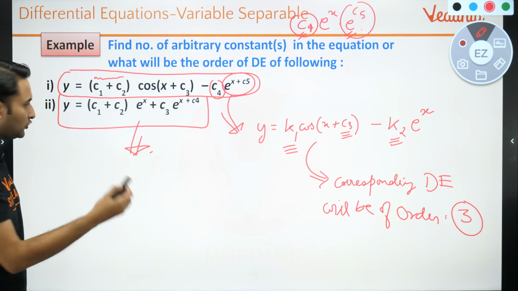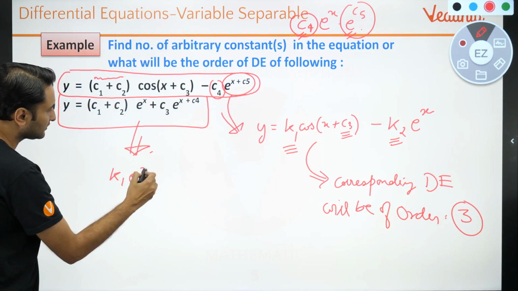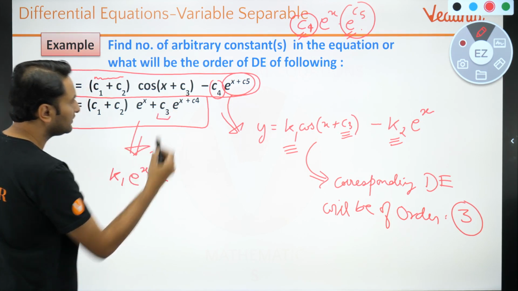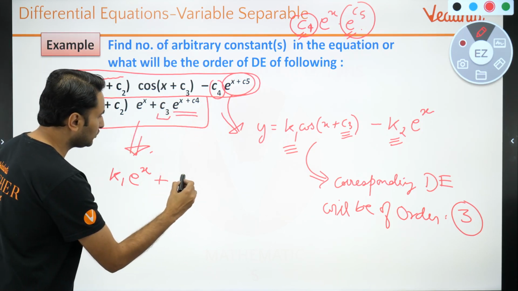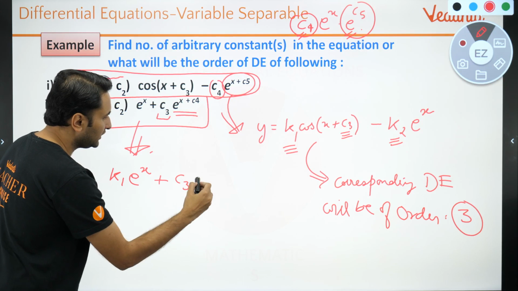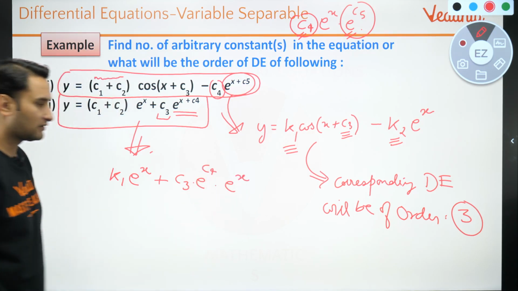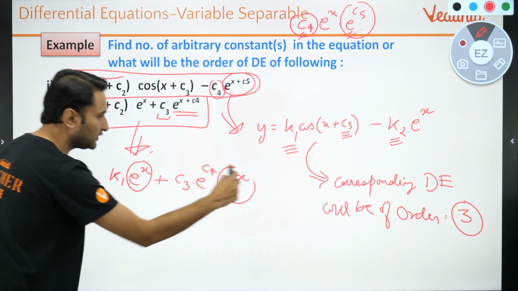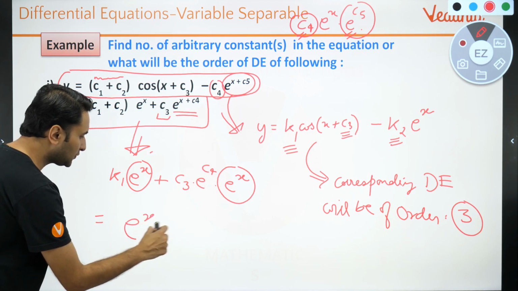C1 plus C2, all of you understand. I can write this as say K1 e raised to power x plus, now look at this very carefully, there is a C3, there is e raised to power x, मैं इसको लिख सकता हूँ C3 e raised to power C4 into e raised to power x. ध्यान से देखो, I can take out e raised to power x outside.